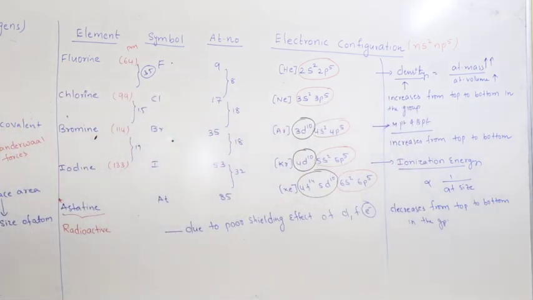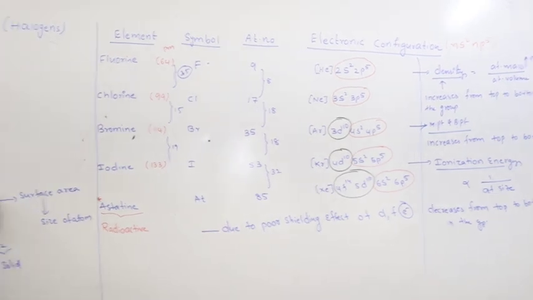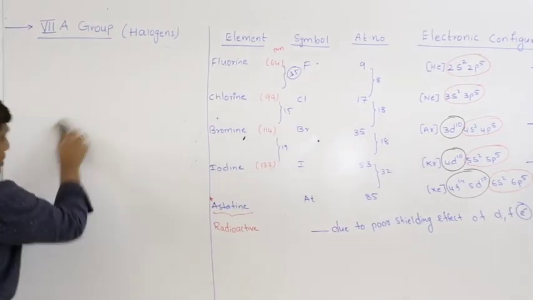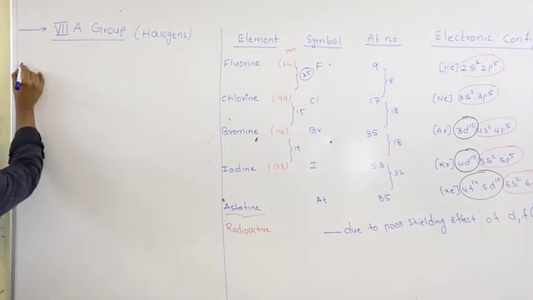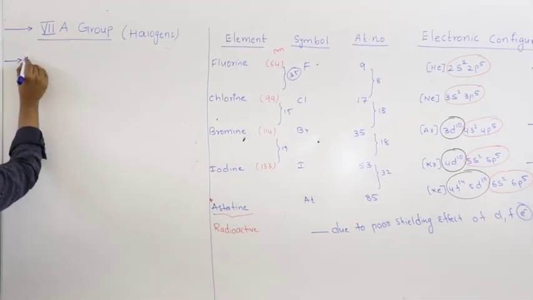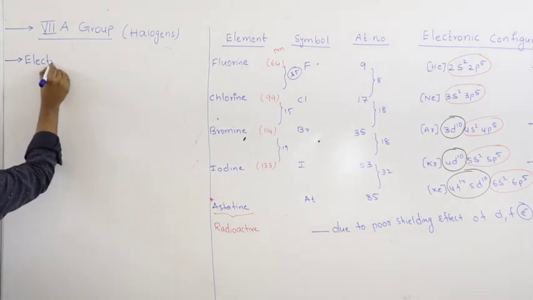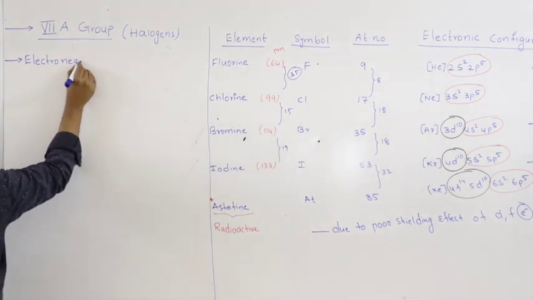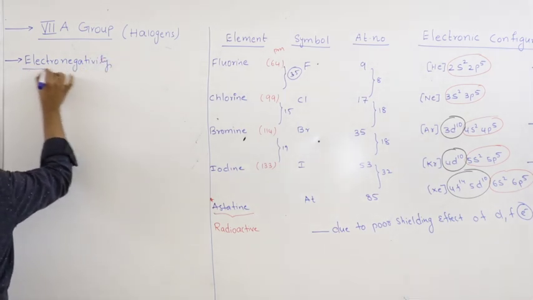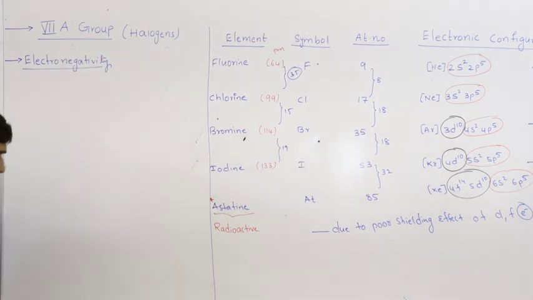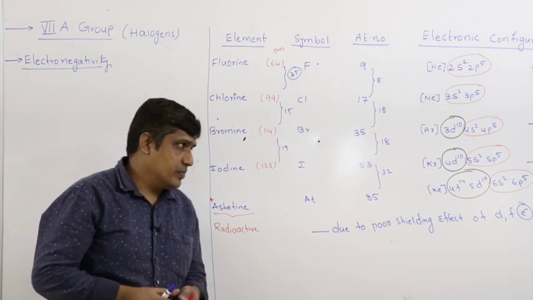Next, let us go for electronegativity. What is electronegativity?